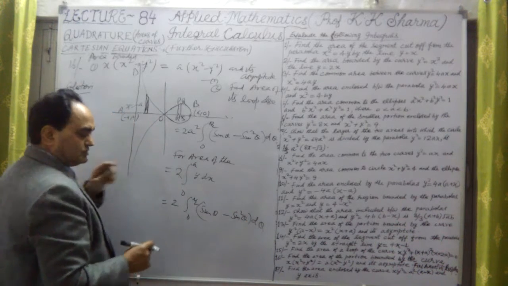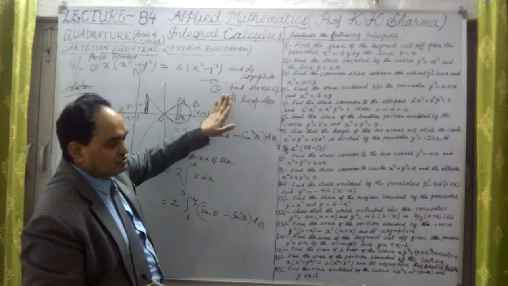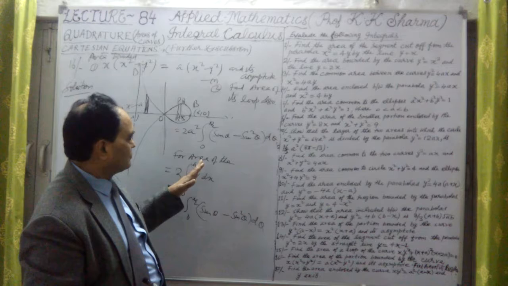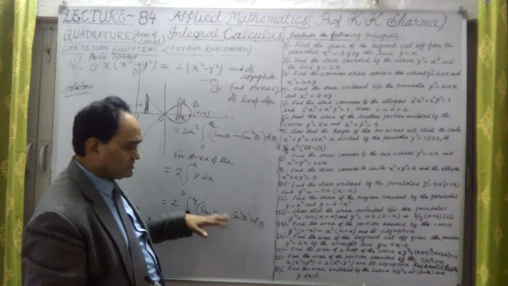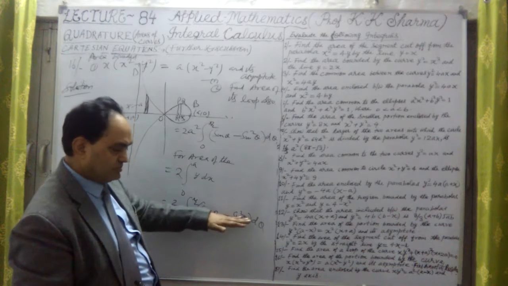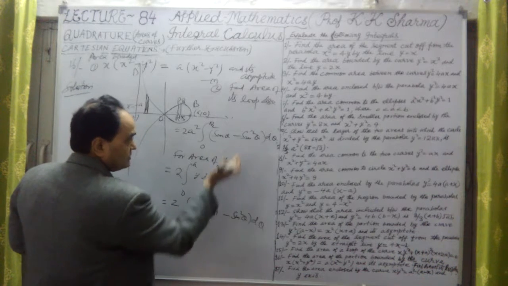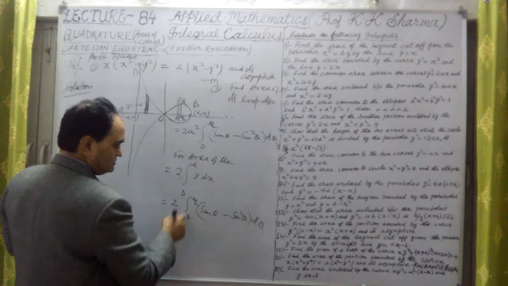So we have to substitute the same value of y from this equation, which was y equal to x into the root of x minus a upon a plus x in the denominator, so that was under the square root. Then we substitute the same value. So this result will be the same in the numerator. I mean, the value of y is the same in this case also. So this is the same value, but limits are only changed.